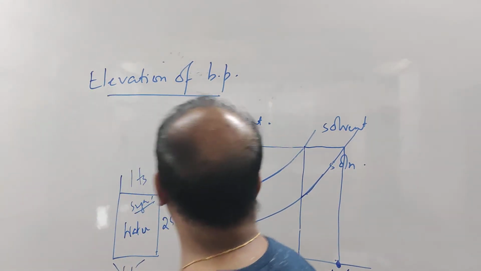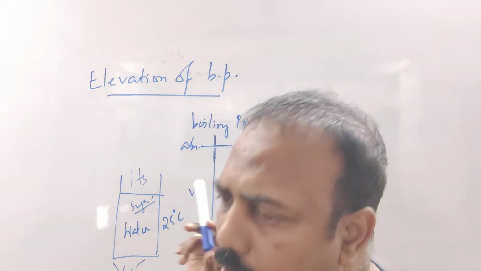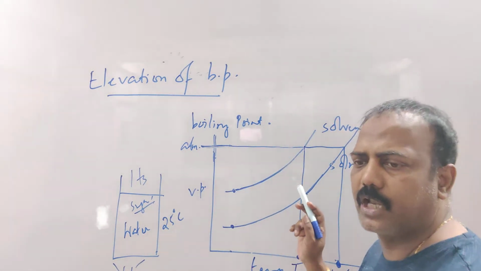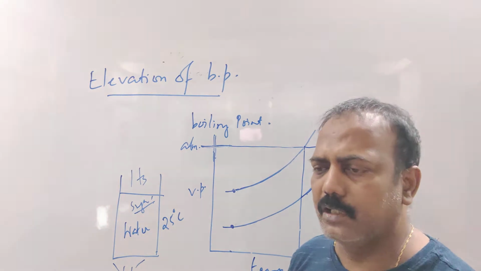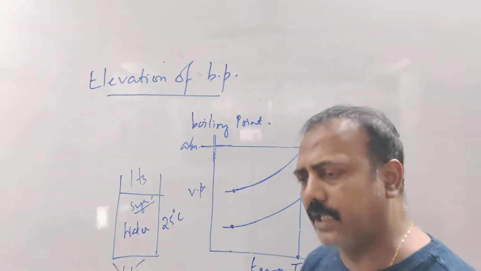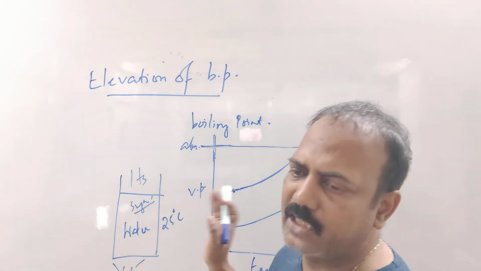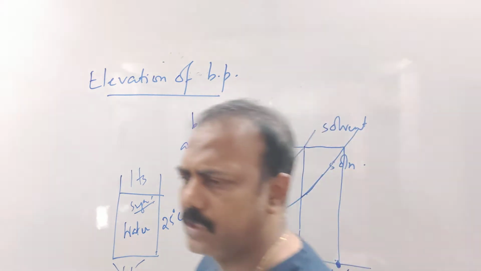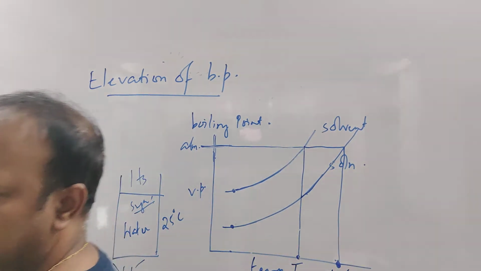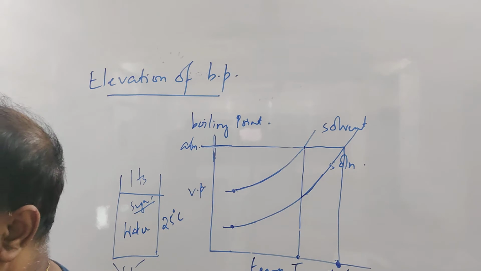So, when the vapor pressure of a liquid becomes equal to the atmospheric pressure, the temperature at which it happens, that is the boiling point. Got it?